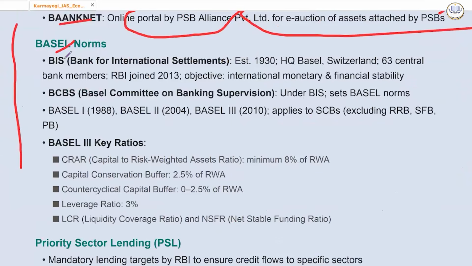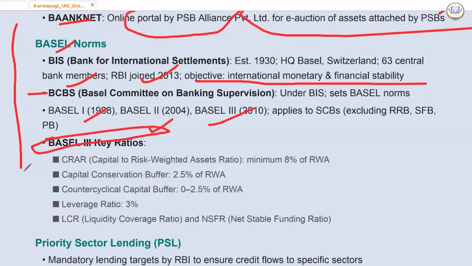So there is a bank for international settlement which was established in 1930. Headquarter is Basel, Switzerland. 63 central bank members. RBI joined in 2013. Objective is international monetary and financial stability. So Basel Committee on Banking Supervision under BIS sets Basel norms. Basel 1 आया था 1988 में, Basel 2 came in 2004, Basel 3 came in 2010. It applies to scheduled commercial banks, excludes RRB, SFB, payment banks, etc.